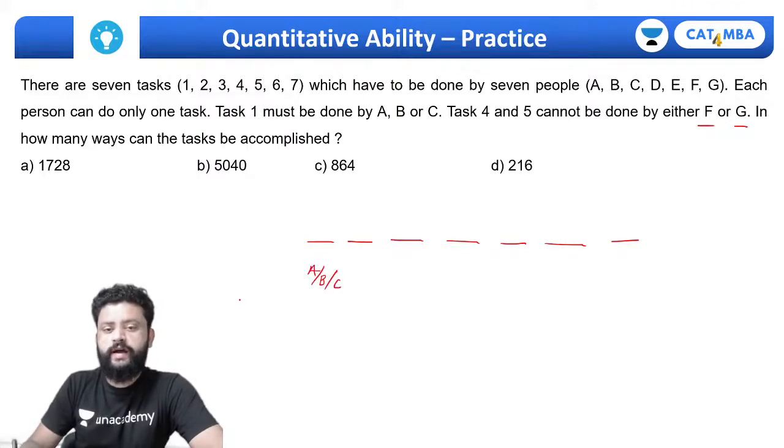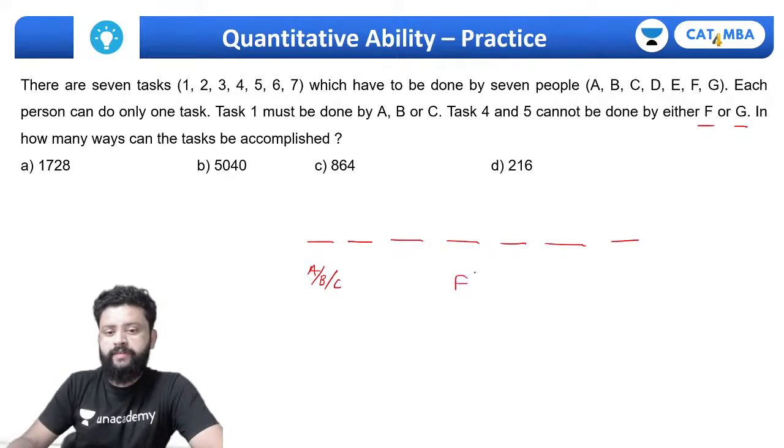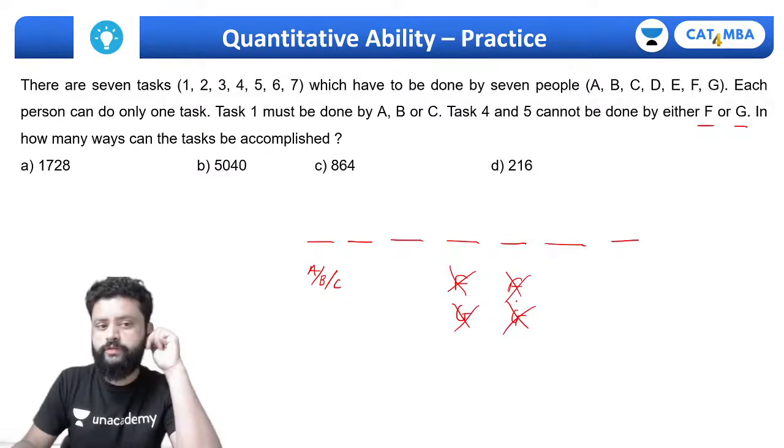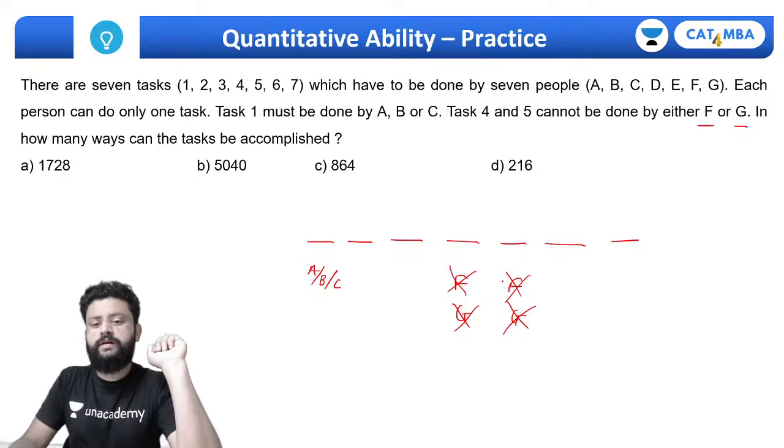A, B or C. We do have 3 choices. Task 5 cannot be done by either F or G. F should not be here, G should not be here either. In how many ways can the tasks be accomplished?